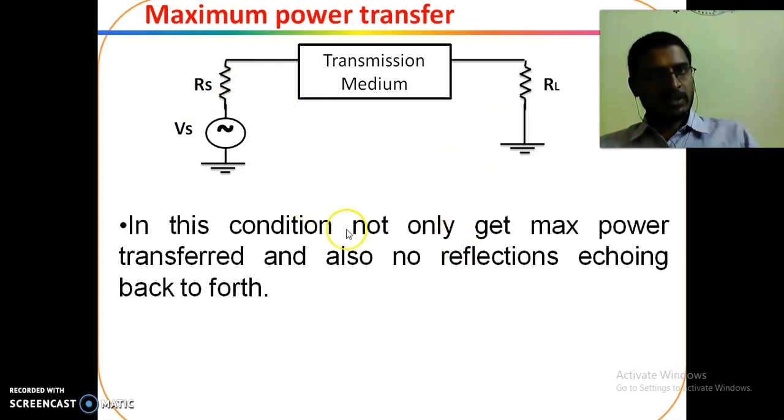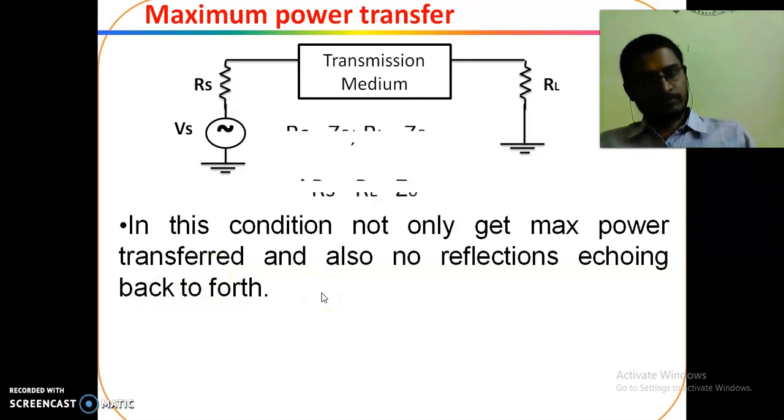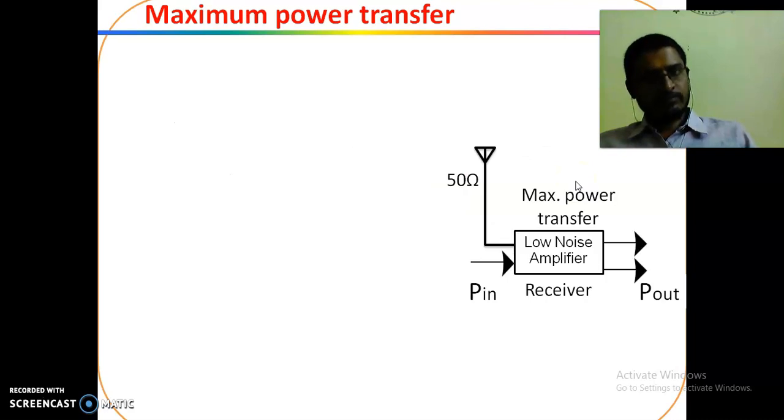In this condition, we get not only maximum power transfer but also no reflections echoing back. The condition is Rs must be equal to Z0, similarly RL must be equal to Z0. So whenever these two are equal to Z0, automatically Rs is equal to RL is equal to Z0.